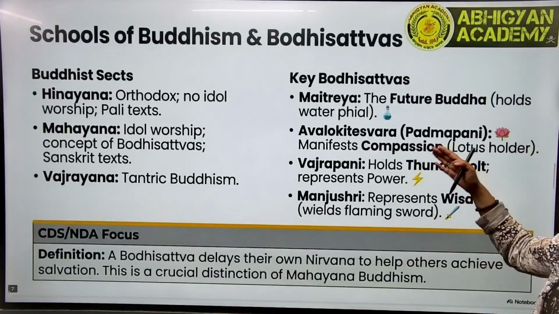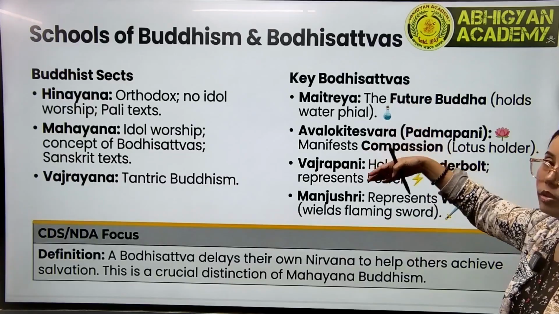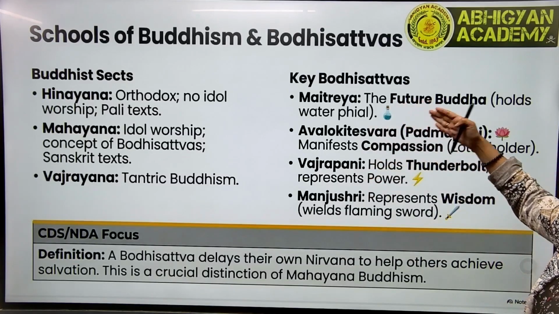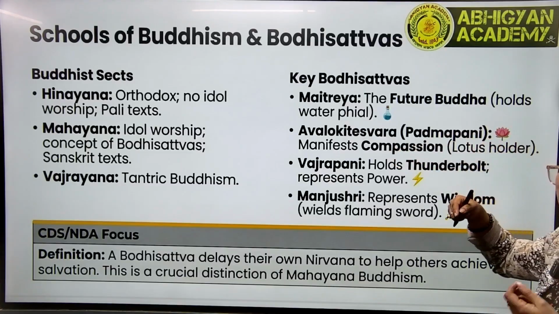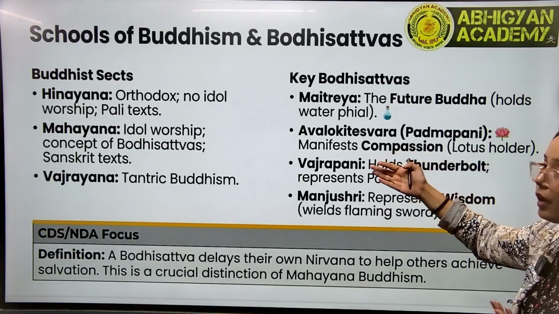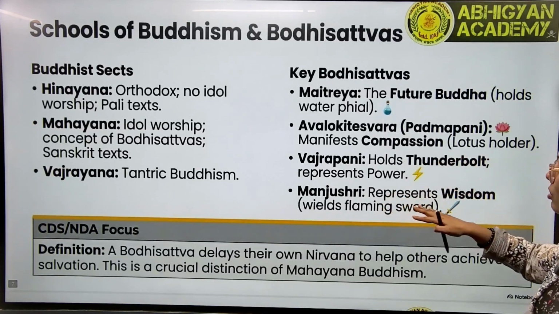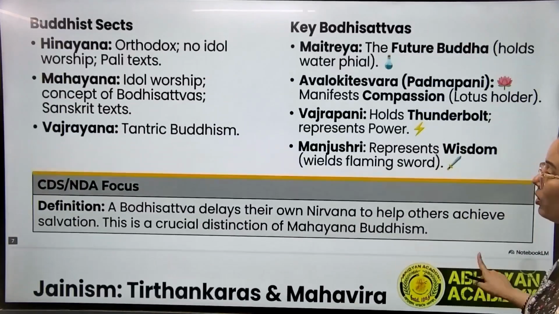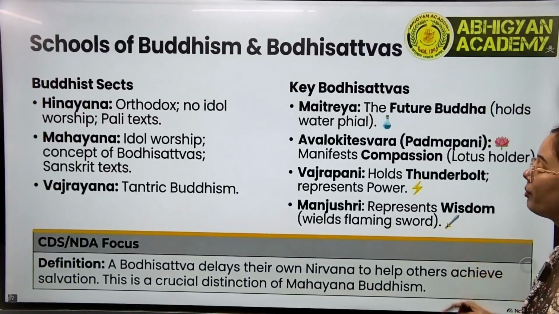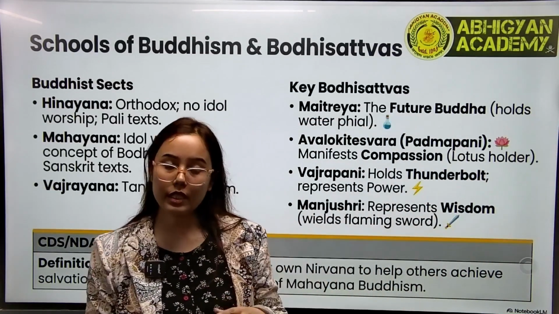Then some other forms of Buddha, that is, bodhisattvas. Like we have Maitreya, the future Buddha. We have Avalokiteshvara, the Padmapani, the holder of the lotus. We have Vajrapani, who holds a thunderbolt. We have Manjushri, who represents wisdom. So these are some of the popular forms of Buddha, and these are the important points of Buddhism.